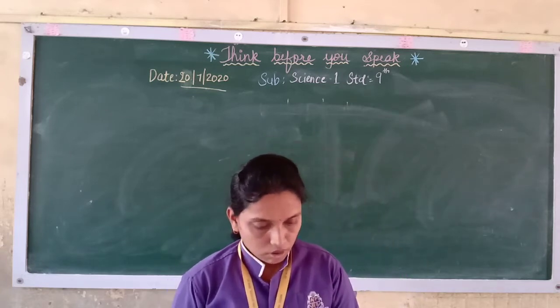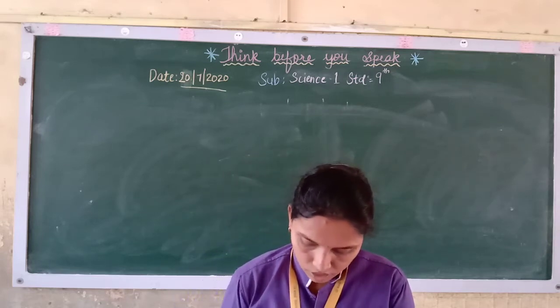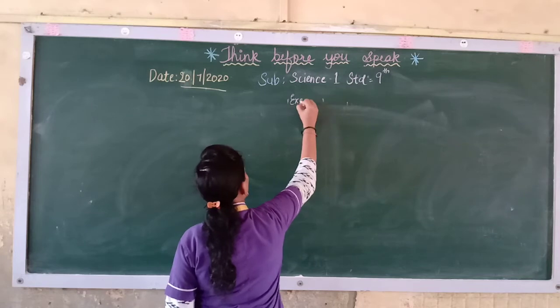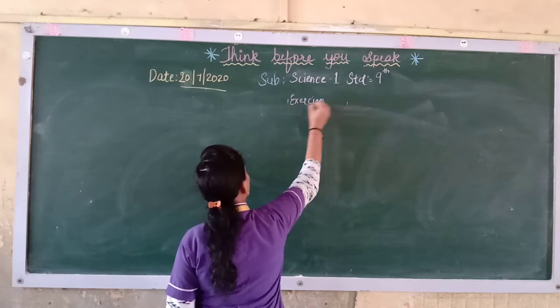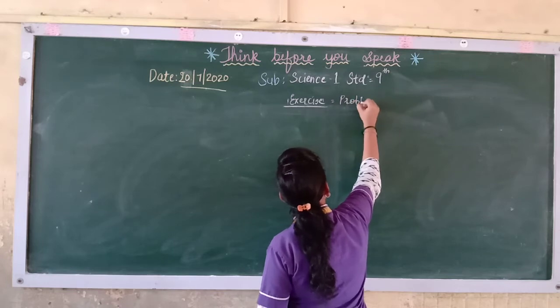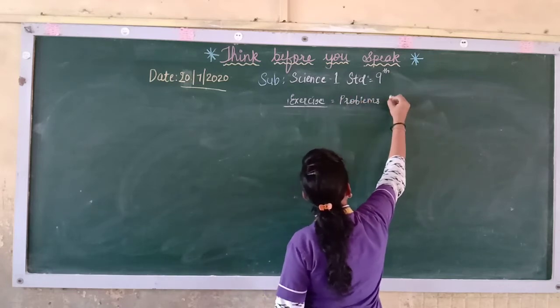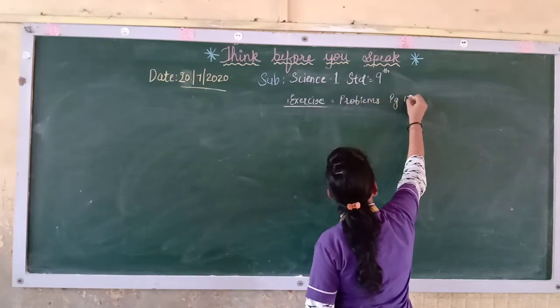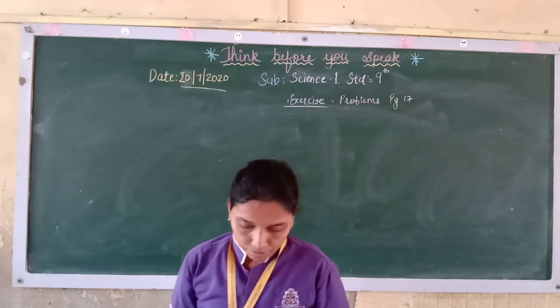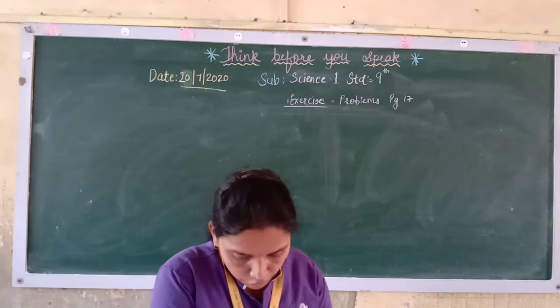It is on page number 17, the exercise. In that we are going to see the problems. It is page 17 of your textbook. So if you see over here, the first sum,